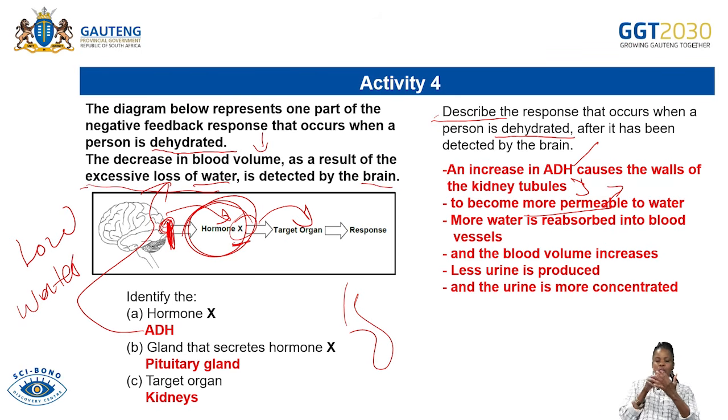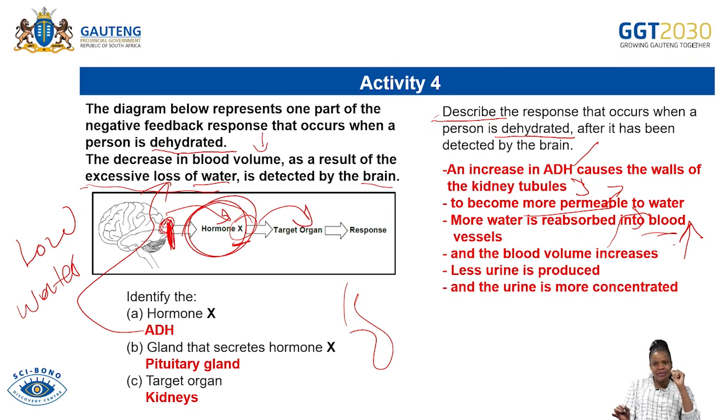And then when the walls of the kidney tubules become permeable, what does that mean? It means that more water will leave the kidney tubules, your distal convoluted tubule as well as your collecting duct. And then where will that water go to? The water will leave because of the permeability of the walls. It will get now into the blood vessels, into the blood capillaries. And then if it gets into the blood capillaries, it means that the volume of water in the blood will increase.